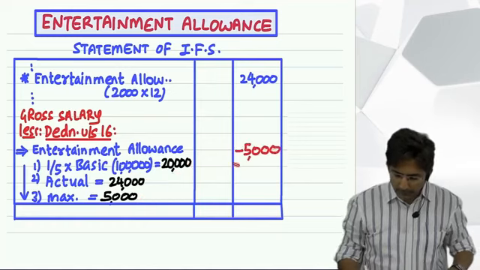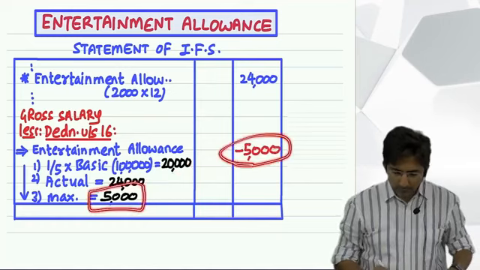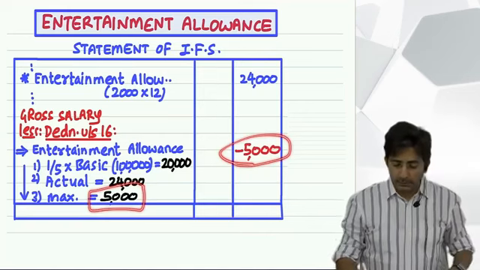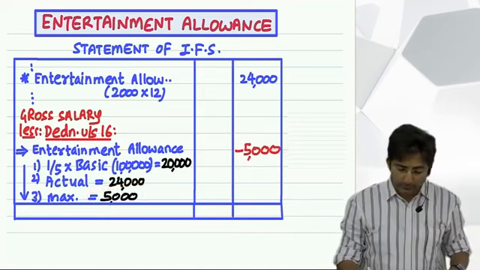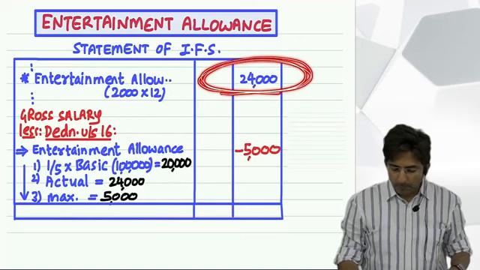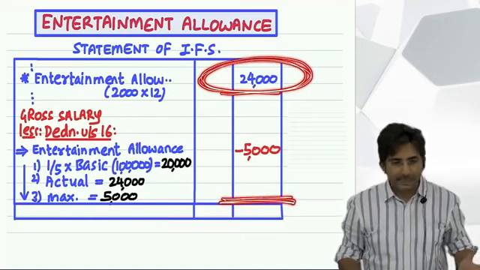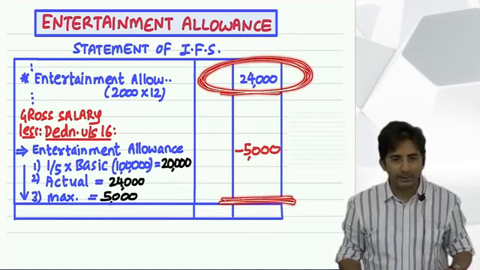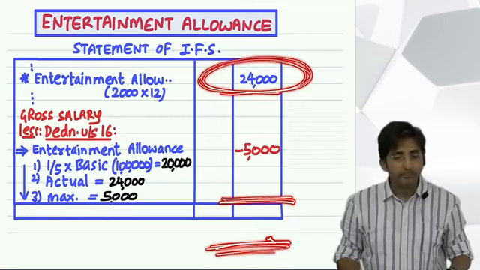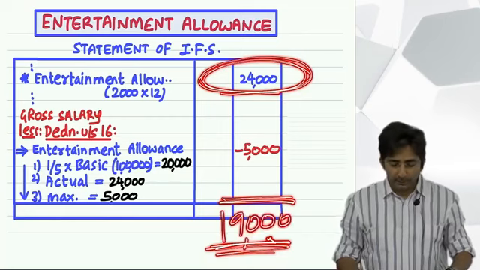Can you see 5,000? The one which is lower. And do you know what is the net effect of this? You received 24,000. But from that, 5,000 is kind of exempt. So what is the remaining amount? 19,000 will become taxable. Okay.